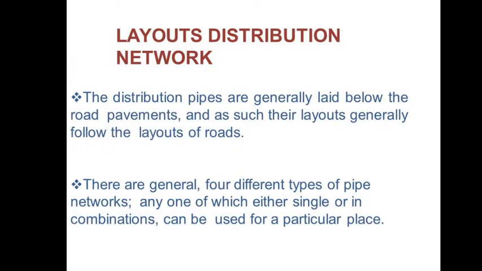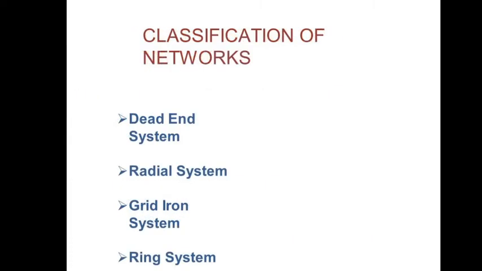So distribution pipes are generally laid below the road pavements, and as such their layouts generally follow the layouts of roads. There are generally four different types of pipe networks, and any one of which, either single or in combination, can be used for a particular place. So what are the classifications of networks?